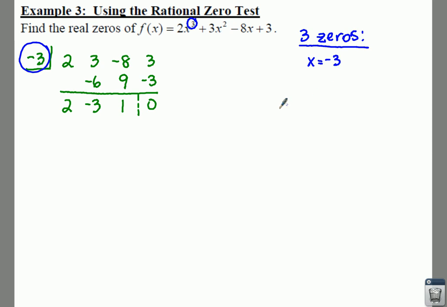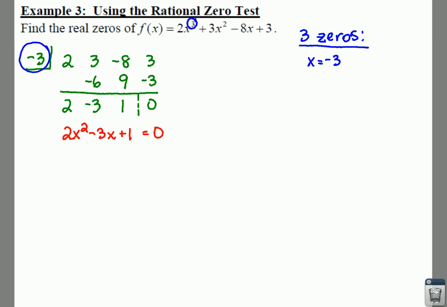So we'll write that out. Now this 2, -3, and 1 gives us 2x squared minus 3x plus 1. And what we can do is try to factor this, because we need to find 2 more zeros. We found 1, but we need to find 2 more. And if we have an x squared, that means we should be able to find 2. Now you could also find your other 2 zeros by doing the quadratic formula if you're not a big fan of factoring, but this should be rather simple.